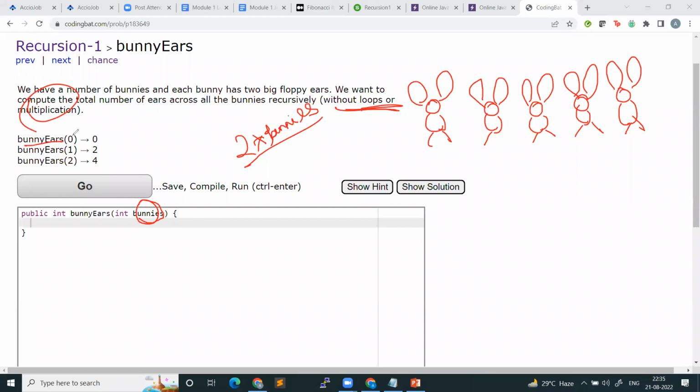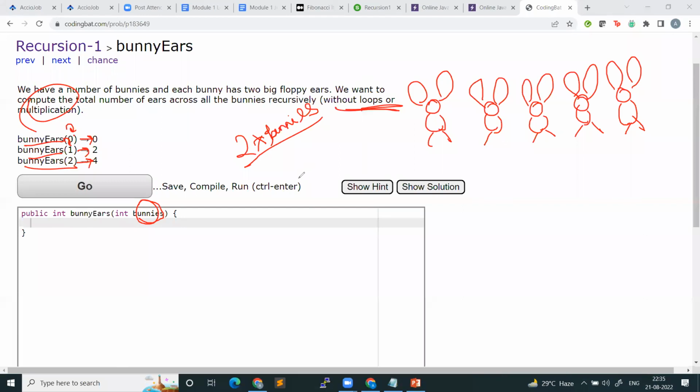That is, bunnyEars of 0 should give you 0, because 0 bunnies have 0 ears. bunnyEars of 1 should give you 2, 1 bunny has 2 ears. bunnyEars of 2 should give you 4, 2 bunnies have 4 ears. Is the question clear to everyone? You have to calculate the number of ears recursively and return that as an answer. Okay. Now, how do we think it up recursively?